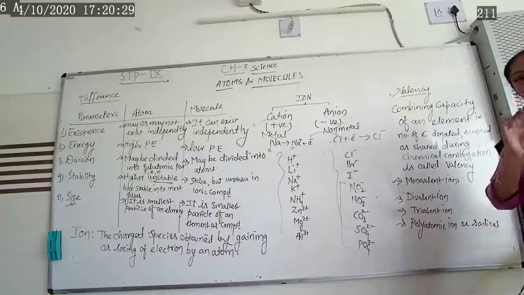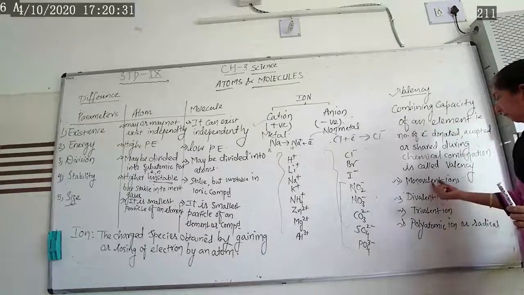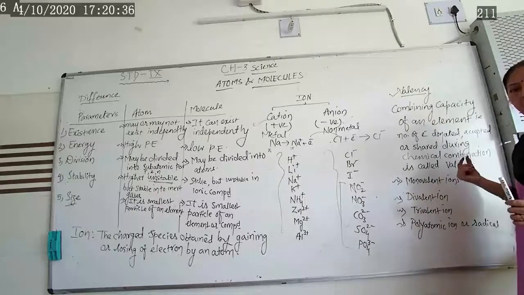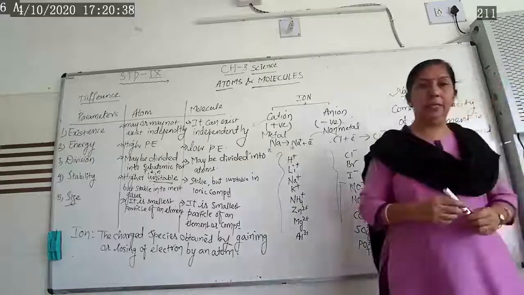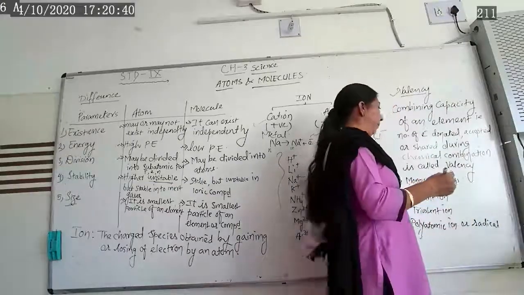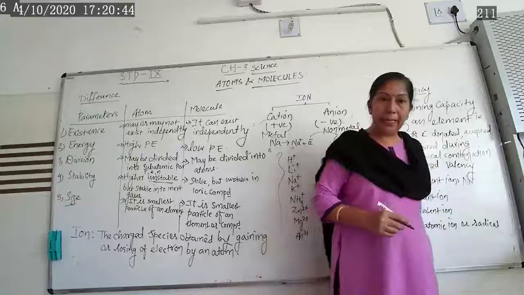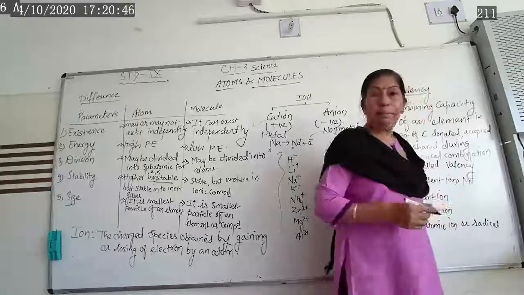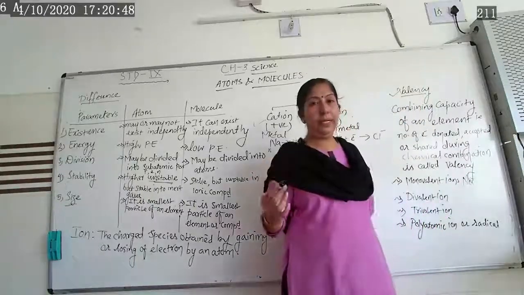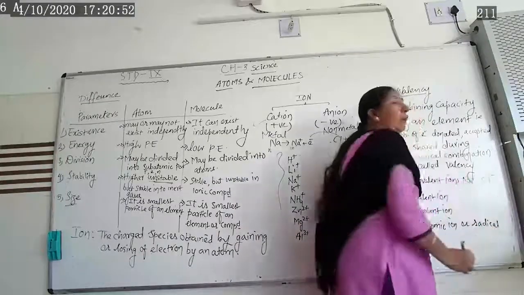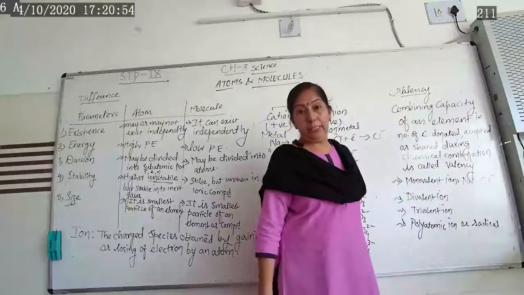Monovalent ion. Mono means what? Single. If single valency is there, then it is known as a monovalent ion. Example, taking sodium, Na+, monovalent ion. Potassium, K+, so monovalent cation. Then in the same way monovalent anion, chloride.